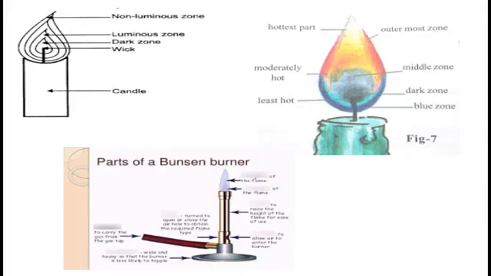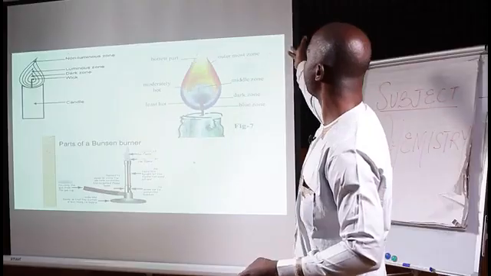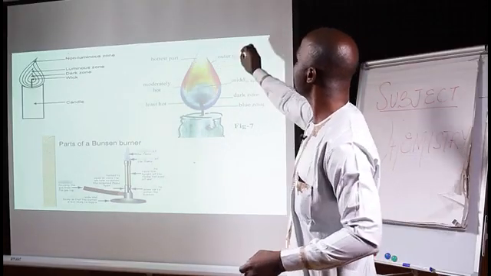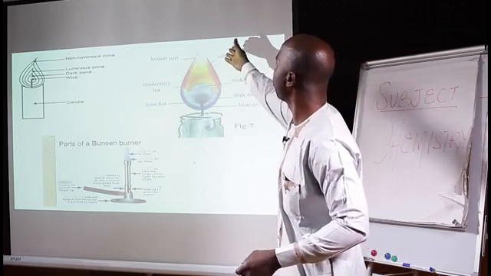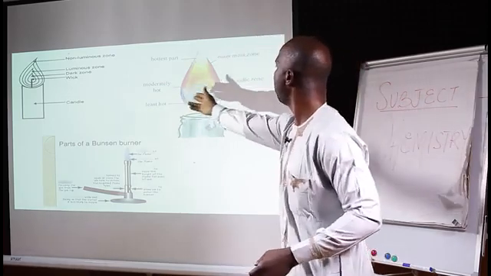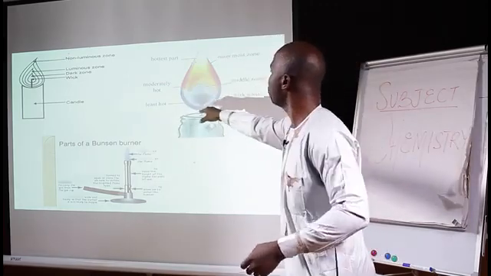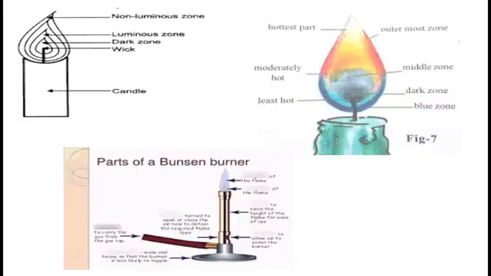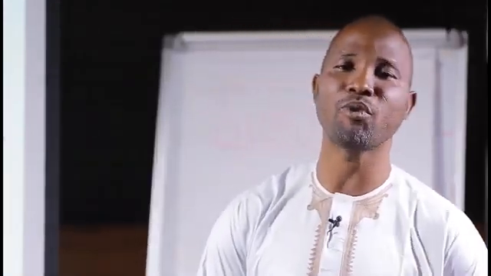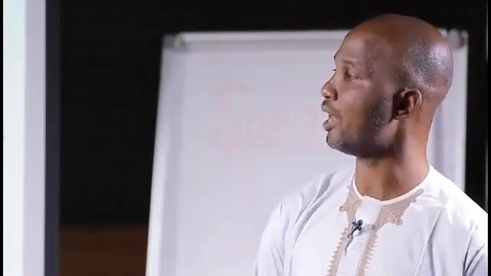We have the red zone, which is the outermost zone. We have the hottest part, which is the pale blue region, and we have the moderately hot region, and of course another layer on the bottom, which is also a hot region. The reason is because of the concentration of oxygen at different layers. My wonderful students, as a roundup, you'll be looking at the Bunsen burner, used as an instrument or apparatus in the laboratory where we burn or carry out combustion.